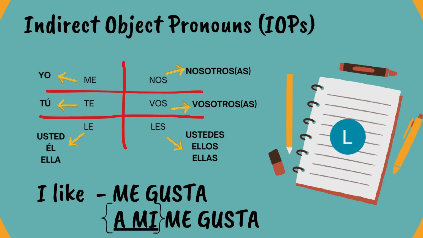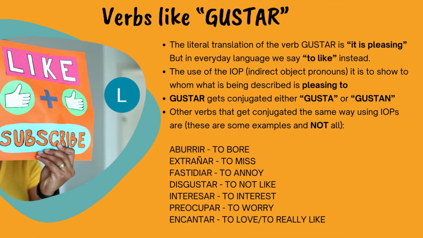Stick around. So we have other verbs that are conjugated just the same way that gustar is. Let's look at the literal translation of the verb gustar. It actually means it is pleasing. But in everyday language, we don't really use that. So we're going to translate it to like.